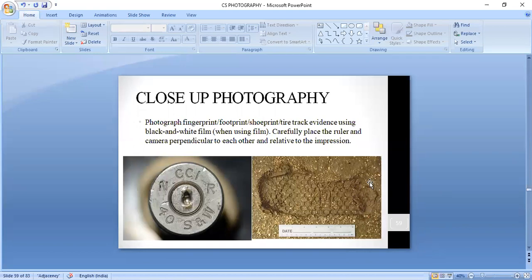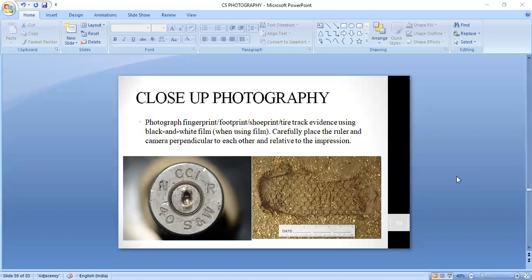In close-up photography, as the name says, what is important is close-up. The actual motive of taking the close-up photography is to record the fine details that are present in the photograph.